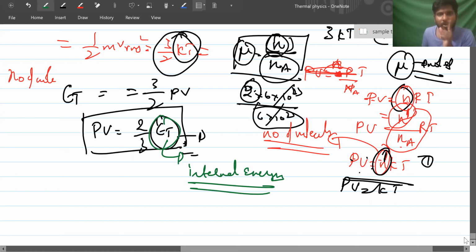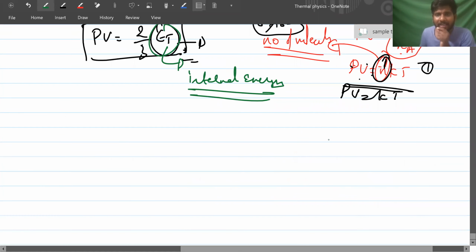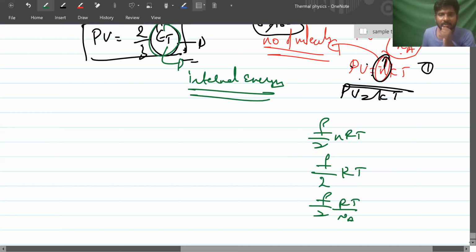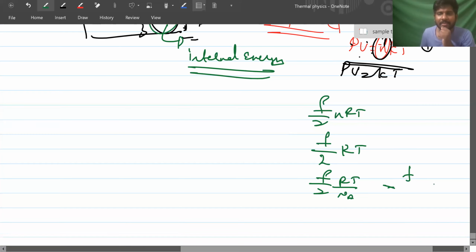I told you F by 2 nRT is n number of moles internal energy. F by 2 RT is 1 mole. F by 2 RT divided by Avogadro number is 1 molecule's internal energy. That is nothing but F by 2 kT, right? For 1 molecule, it will not have rotational or vibrational. Monatomic, degrees of freedom is how many? 3. The answer is 3 by 2 kT, right?